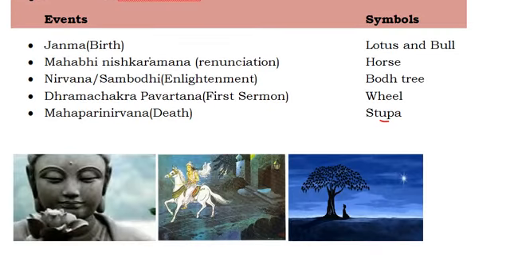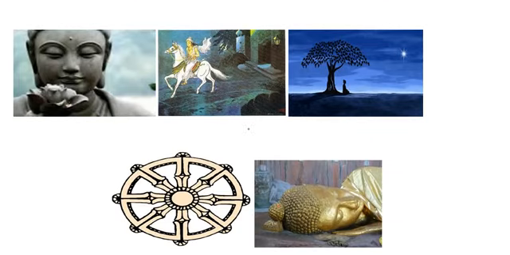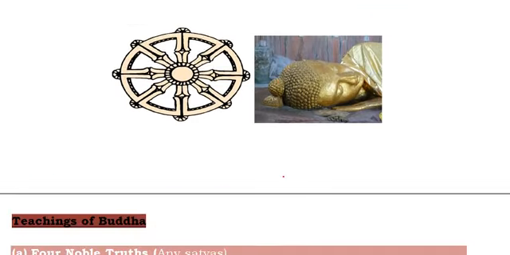So one is Janma, birth, that is represented by lotus and bull, and Mahavinishkramana, that is renunciation, represented by a horse, and Nirvana or Sambodhi, enlightenment we say, represented by the Bodhi tree. Dharmachakra Pravartana, or first sermon, is called wheel, and Mahaparinirvana or death is called Stupa.